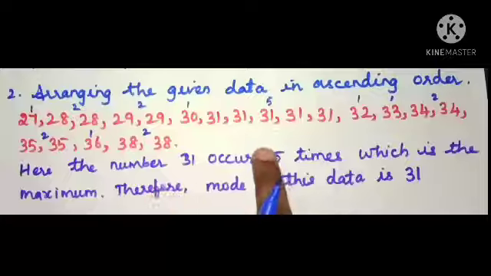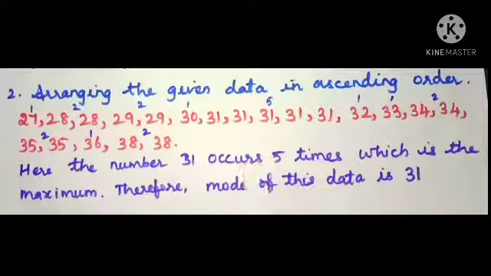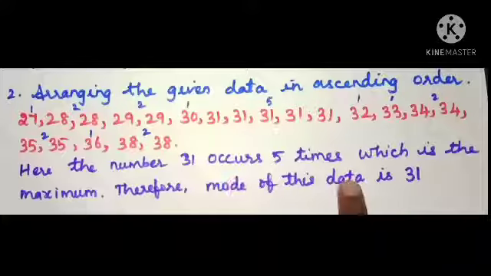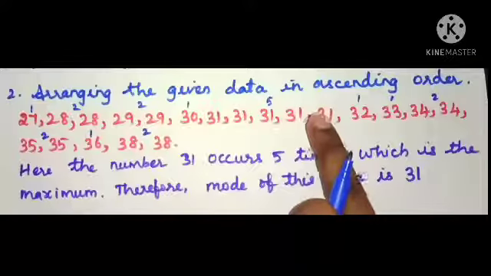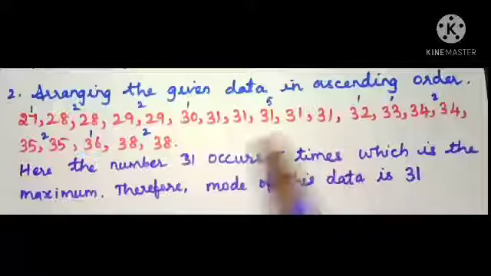So, the maximum occurrence value will be the mode of this data. Here the number 31 occurs 5 times, which is the maximum. Therefore, the mode of this data is 31. Because mode is the value of the data which occurs maximum number of times. Here the number 31 occurs maximum number of times in the given data.